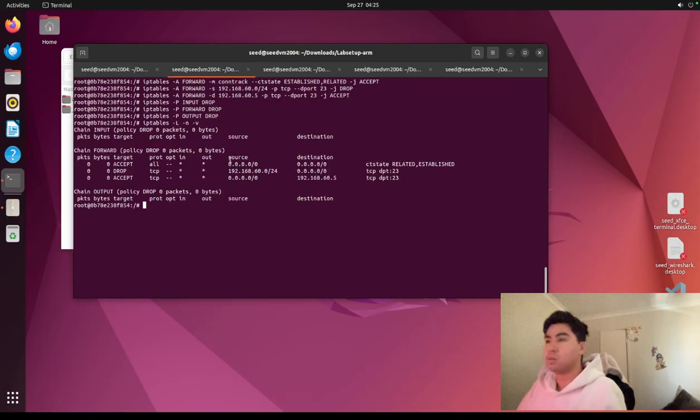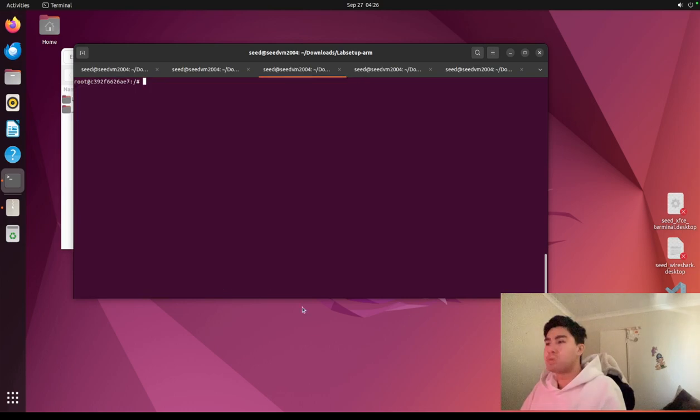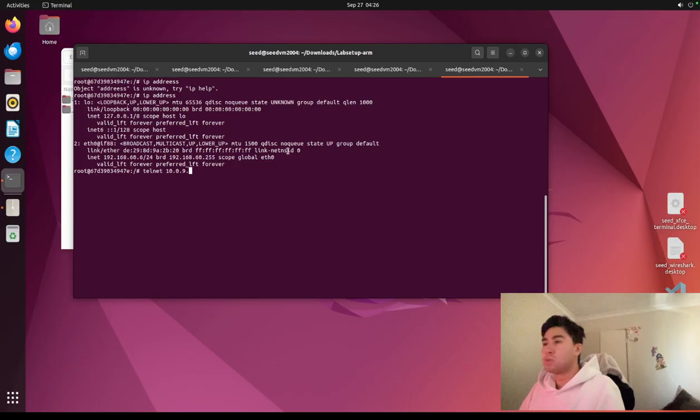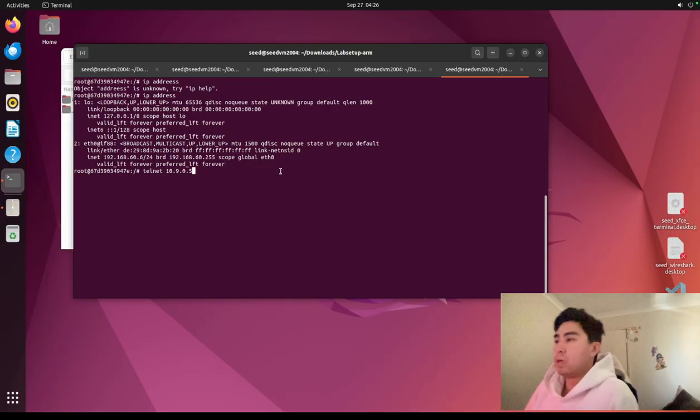Wait, let me check the IP address. Oh no, this one's a router. We'll do this one. I think it's 0.5. Yes, it is. 10.9.0.5. So currently we're on the internal host.